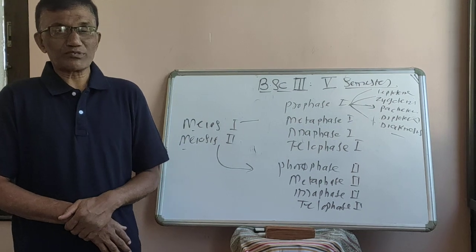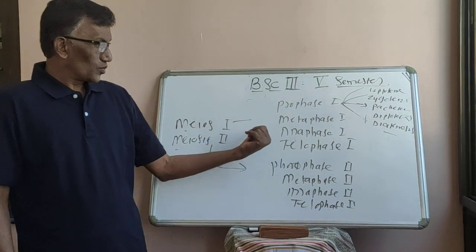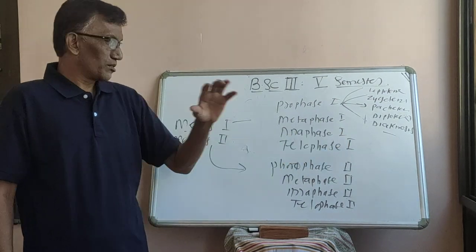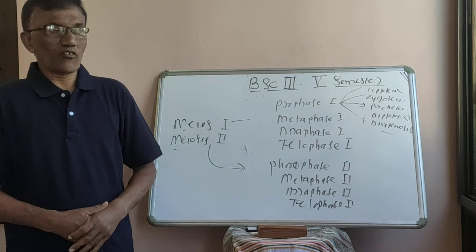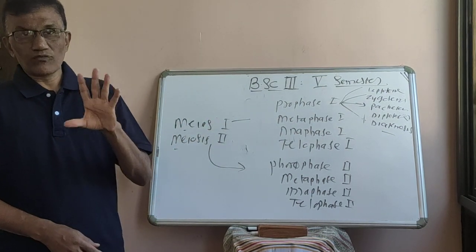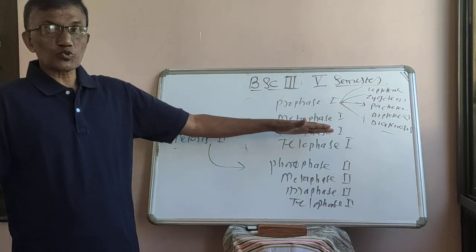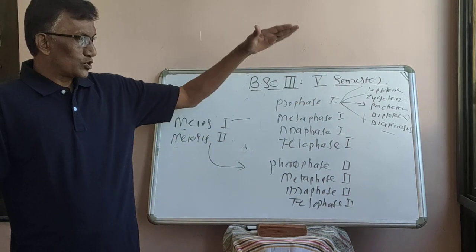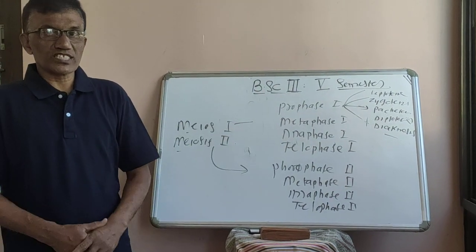After the attachment of spindle fibers, now the cell enters into anaphase first. For example, consider that the parental cell which is going to undergo meiosis type of cell division has 4 chromosomes. Out of these 4 chromosomes, 2 chromosomes go to the upper side and 2 chromosomes go to the downward side.